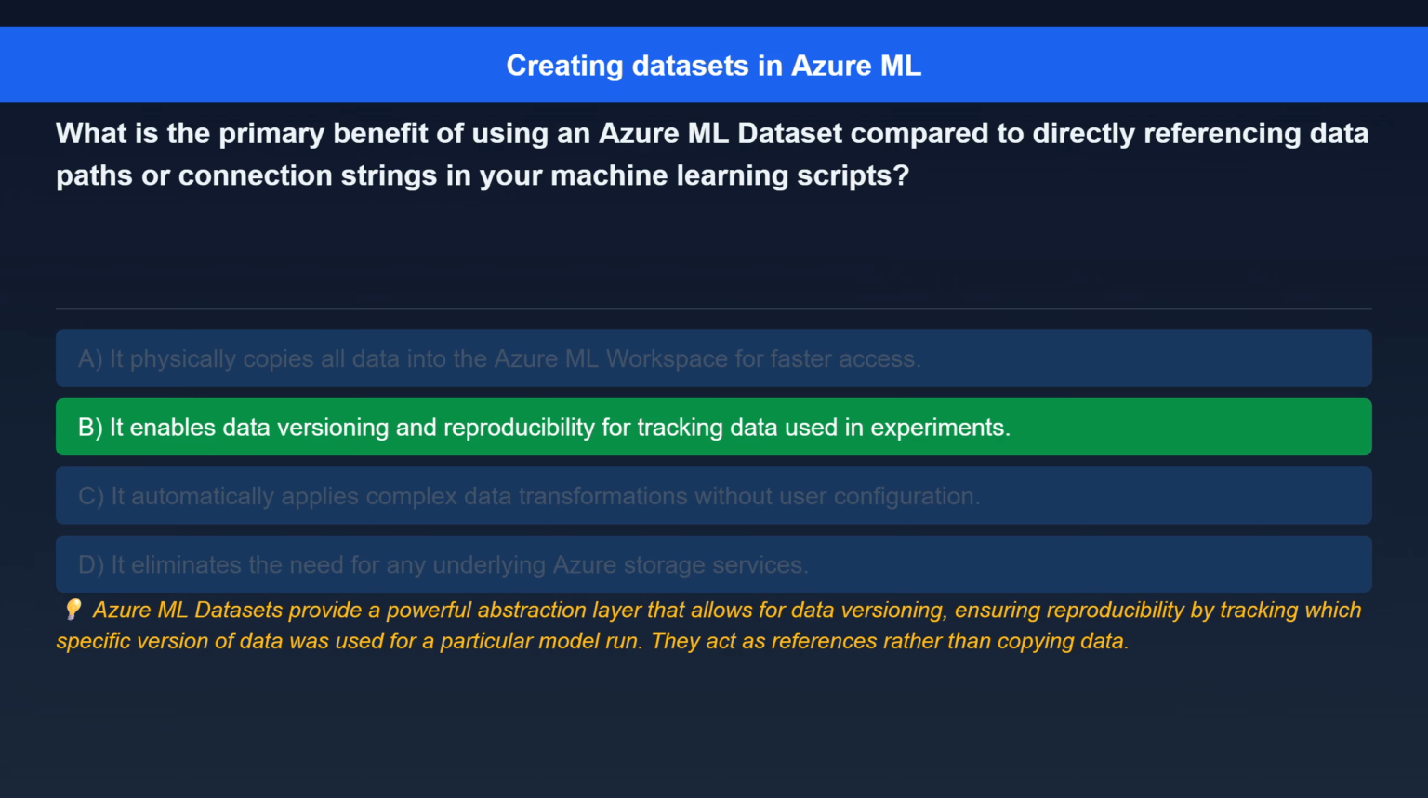The correct answer is, it enables data versioning and reproducibility for tracking data used in experiments. Here's the explanation. Azure ML datasets provide a powerful abstraction layer that allows for data versioning, ensuring reproducibility by tracking which specific version of data was used for a particular model run. They act as references rather than copying data.